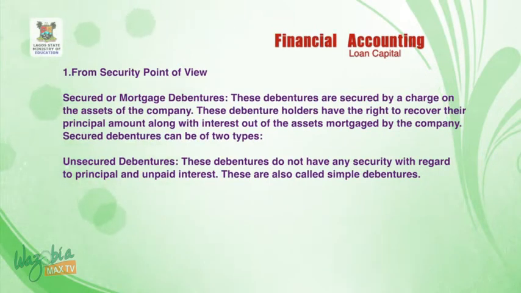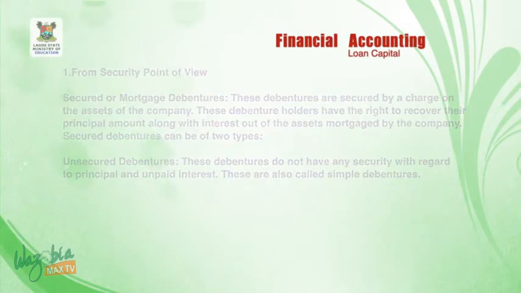Number 1, from security point of view, we have secured or mortgage debentures and unsecured debentures. Secured or mortgage debentures. These debentures are secured by a charge on the assets of the company. These debenture holders have the right to recover their principal amount along with interest out of the assets mortgaged by the company. Unsecured debentures. These debentures do not have any security with regard to principal and unpaid interest. These are also called simple debentures.